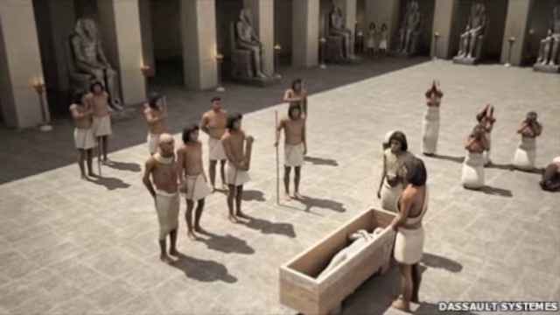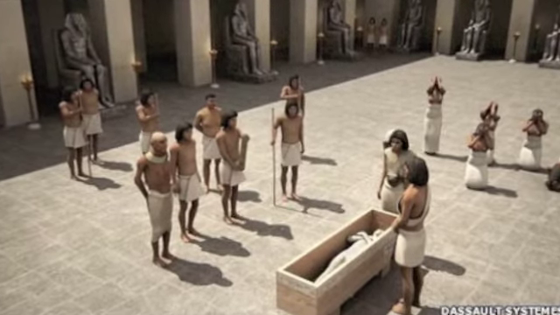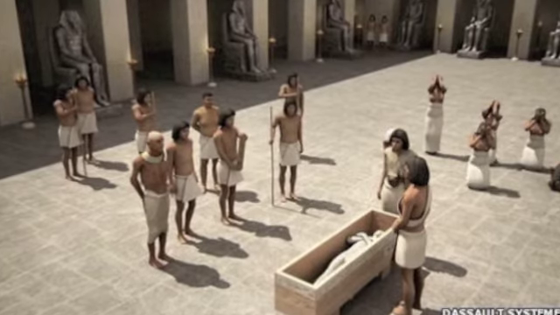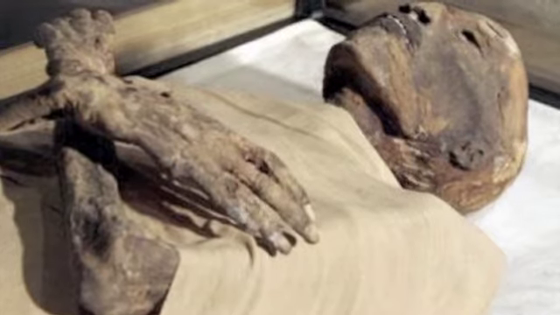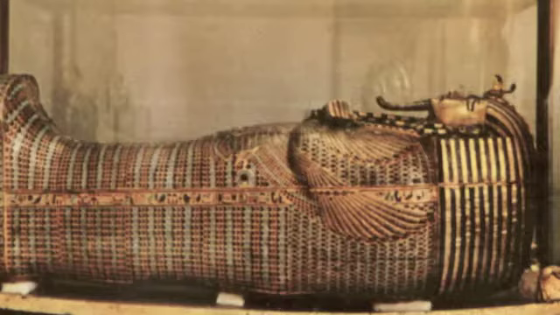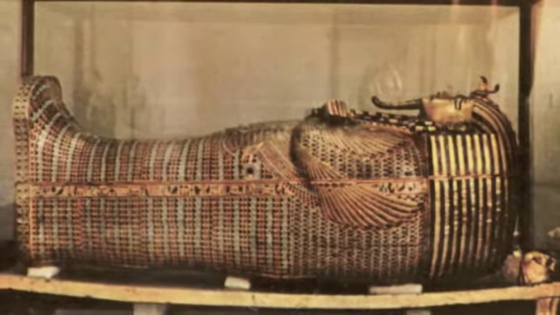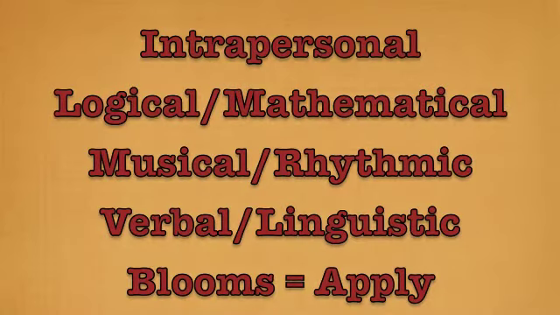On days 7 through 8, students will work independently and write a 2-page report about ancient Egyptian religion and the mummification process, including how poor people versus how rich people were mummified. This report will be uploaded to the Classroom Wiki by day 8. The multiple intelligences used are interpersonal, logical mathematical, musical rhythmic, and verbal linguistic. The Bloom's level is apply.